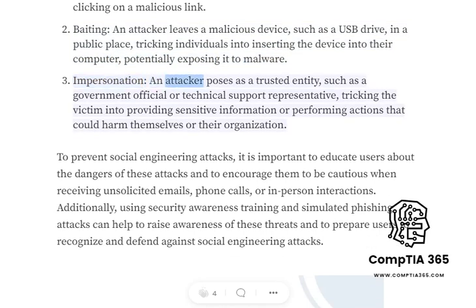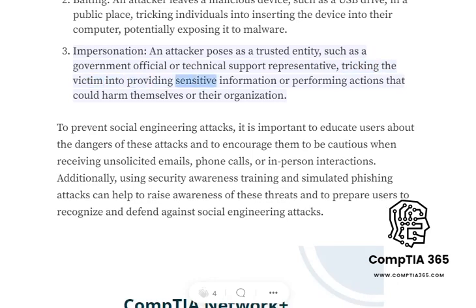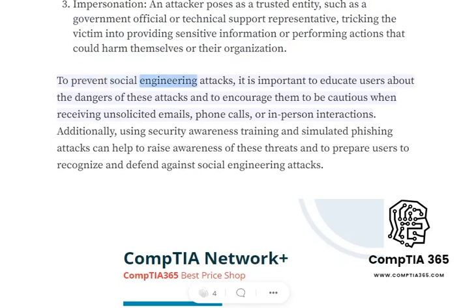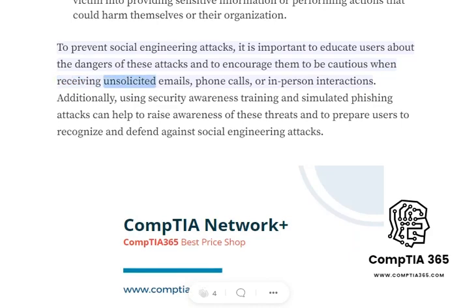Impersonation. An attacker poses as a trusted entity, such as a government official or technical support representative, tricking the victim into providing sensitive information or performing actions that could harm themselves or their organization. To prevent social engineering attacks, it is important to educate users about the dangers of these attacks and to encourage them to be cautious when receiving unsolicited emails, phone calls, or in-person interactions.